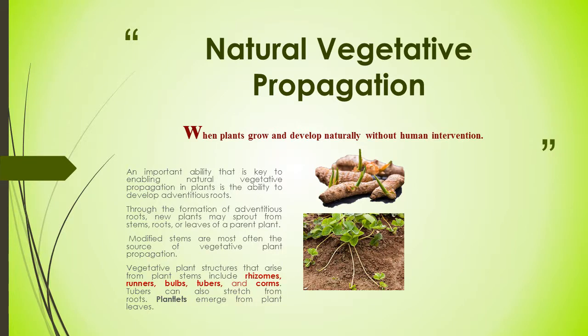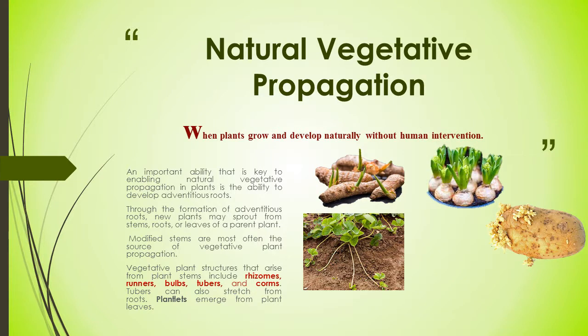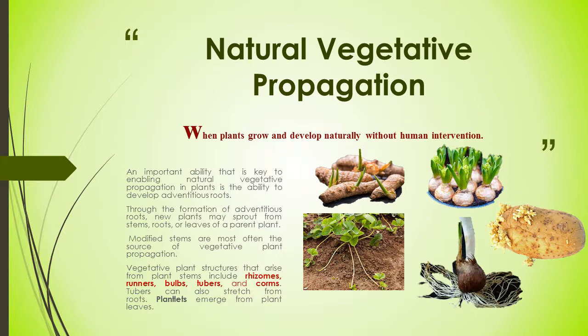Modified stems are also one of the sources of vegetative plant propagation. Vegetative plant structures that arise from plant stems include, number one, rhizome. An example is ginger. Runners, you can see here, a runner, one part of a running stem can be cut to grow naturally into new plants.